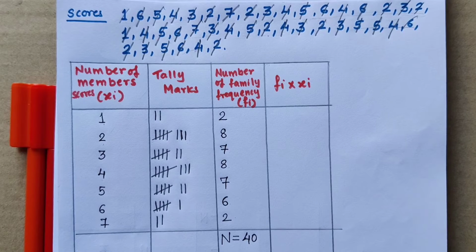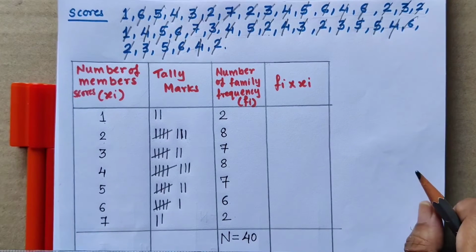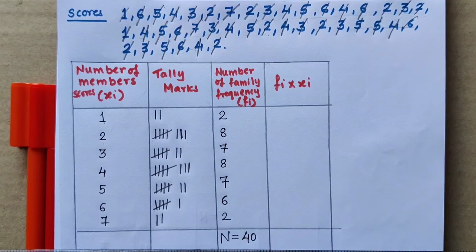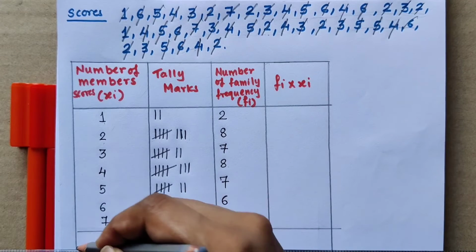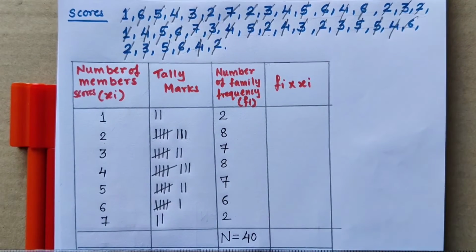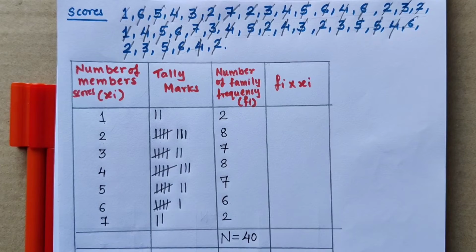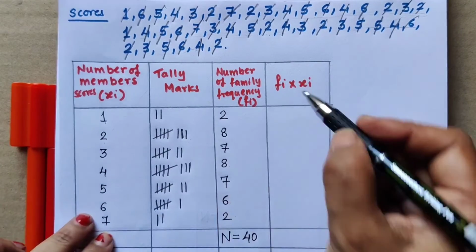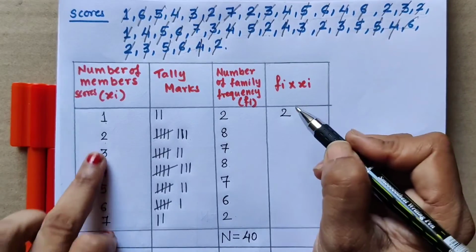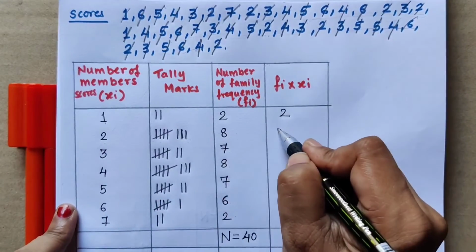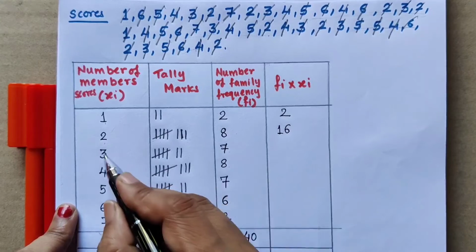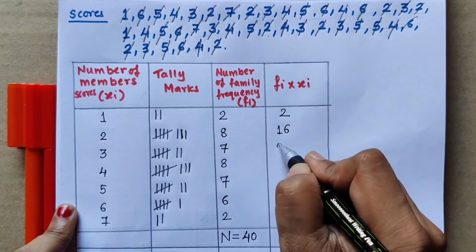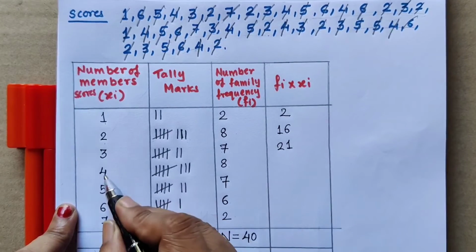Now let us do the product, that means multiplication of the first and third column, xi and fi. 1 2s are 2, 2 8s are 16, 3 7s are 21.